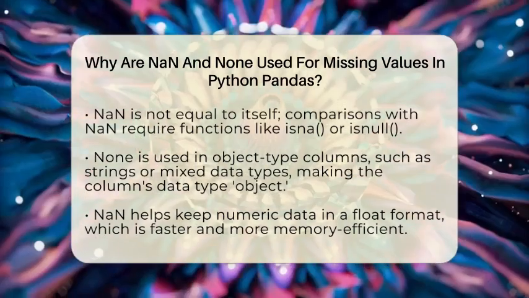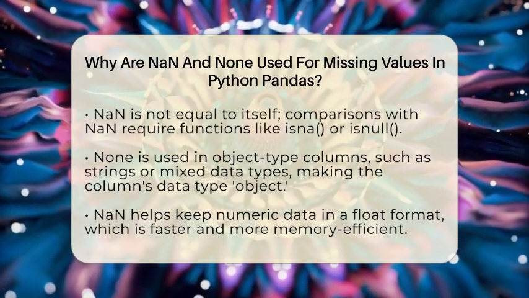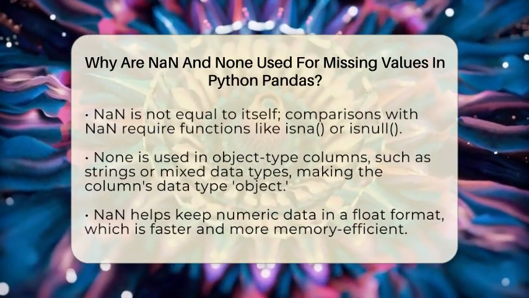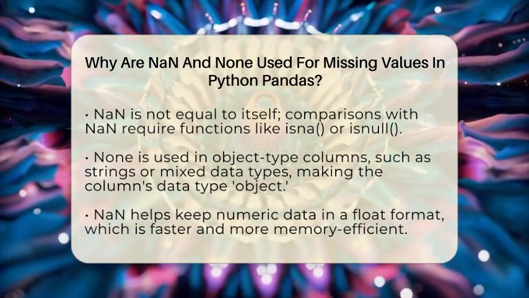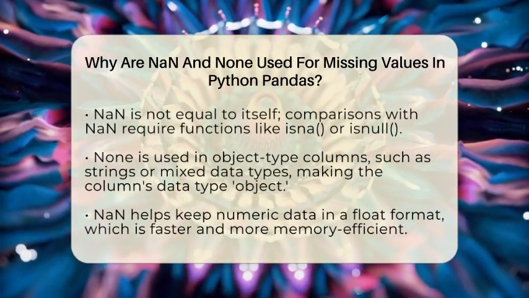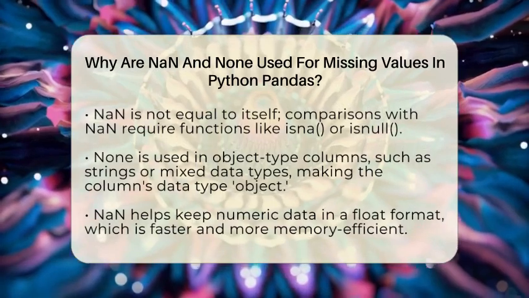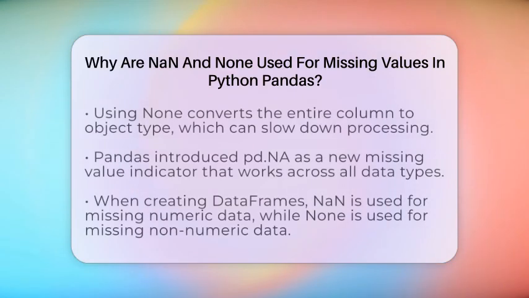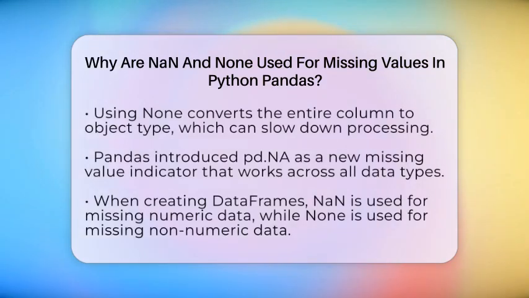On the other hand, None is used in non-numeric or object-type columns. For example, if you have a column of strings or mixed data types, None is a good choice to show missing data. Since None is a Python object, when you put it into a Pandas Series or DataFrame, the entire column's data type becomes object. This makes it flexible but less efficient than using NaN for numeric data.